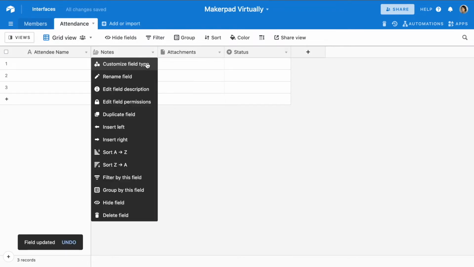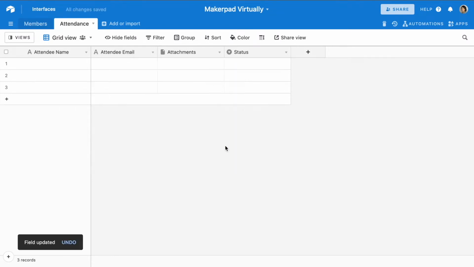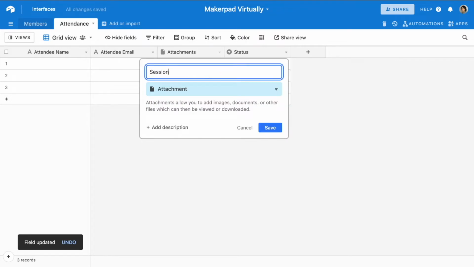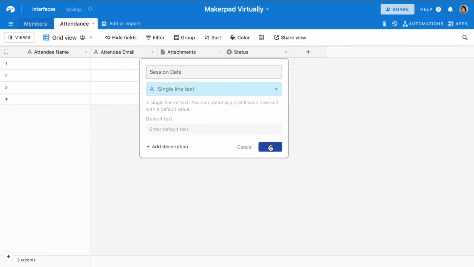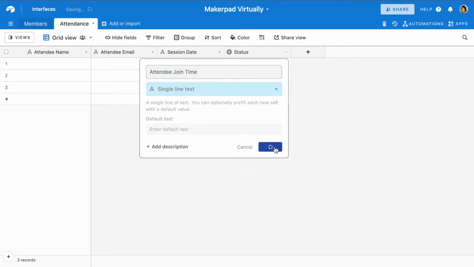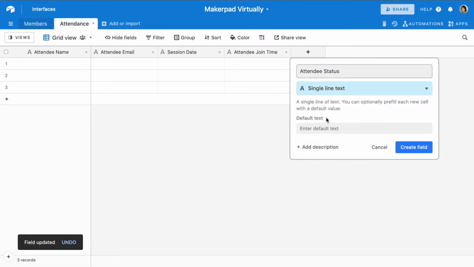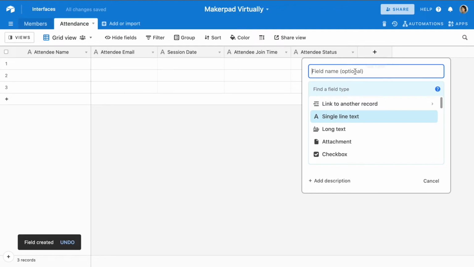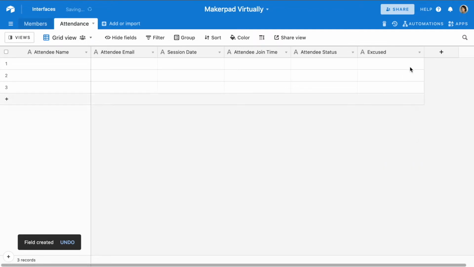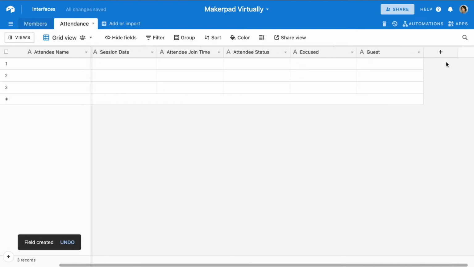So we have attendee name, attendee email, we'll also have session date, attendee join time, attendee status, excused, guest, session name, and session tag.